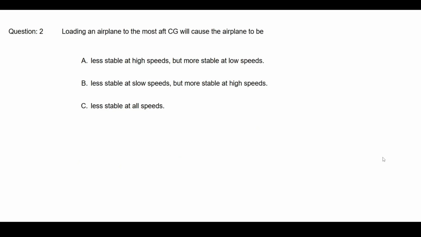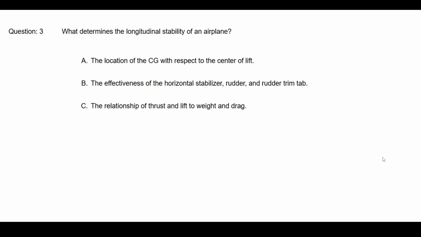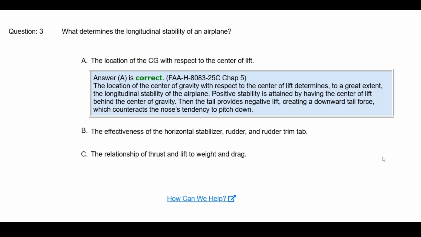Loading an airplane to the most aft center of gravity will cause the plane to be less stable at all speeds. What determines the longitudinal stability of an airplane? Answer A. The location of the CG with respect to the center of lift.